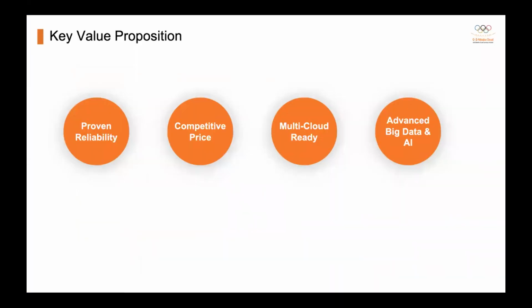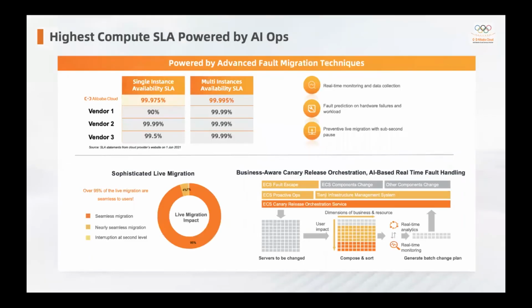Here we have 4 main key value propositions: proven reliability, competitive price, multi-cloud ready, and lastly, advanced big data and AI capability. In terms of reliability, we have the highest compute SLA, which is powered by our AI ops. From the table, you can see our single instance SLA is 99.975 and our multi-instance availability SLA is 99.995, which are both the highest among the other cloud providers.